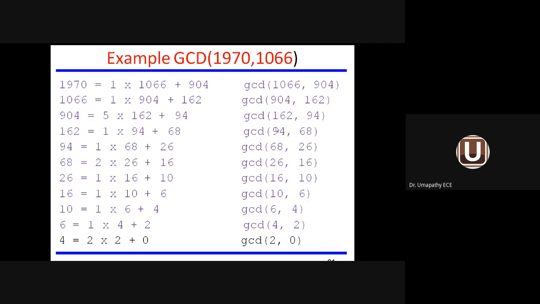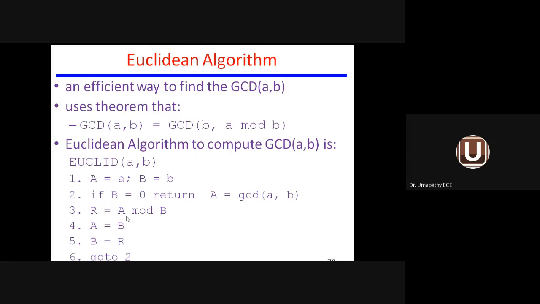So likewise, we keep on reducing A and B. Finally, we come across the numbers 2, 0. If any one of the numbers becomes 0, the GCD value can easily be found. So for the given problem, the GCD value equals 2. That is what this algorithm says. If B equals 0, return A as the GCD of A, B. Otherwise, we find the remainder and assign it to B, and the second number is assigned to the first number.